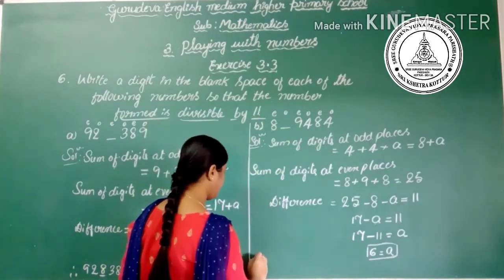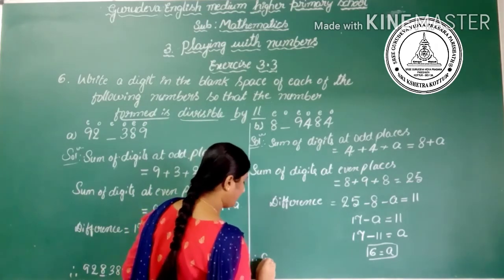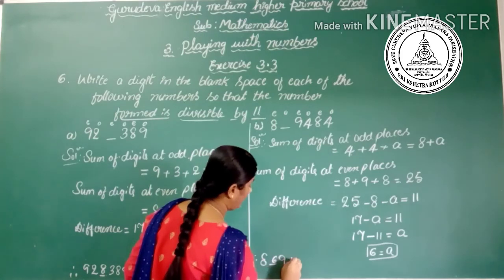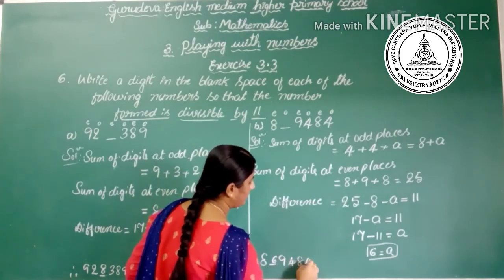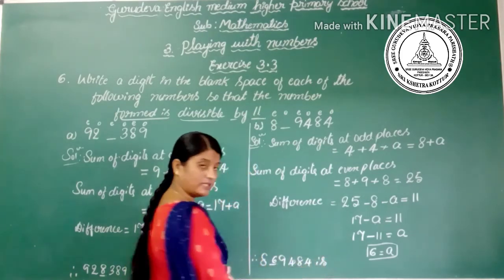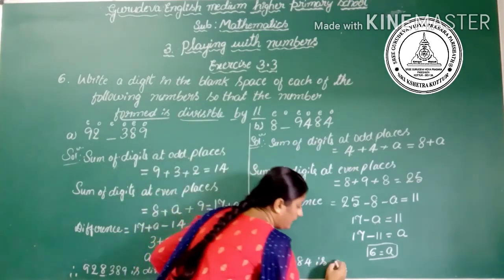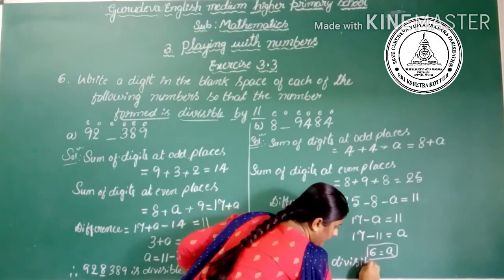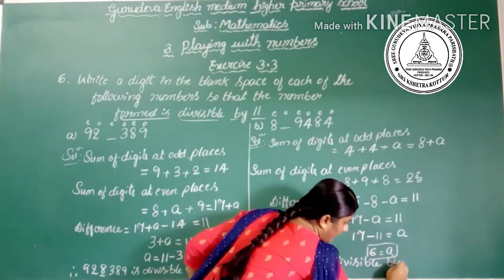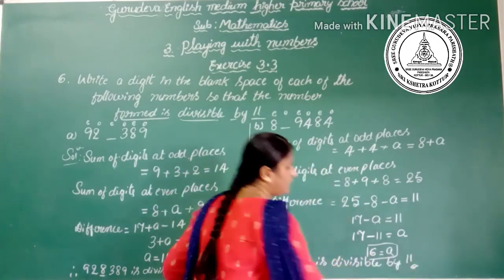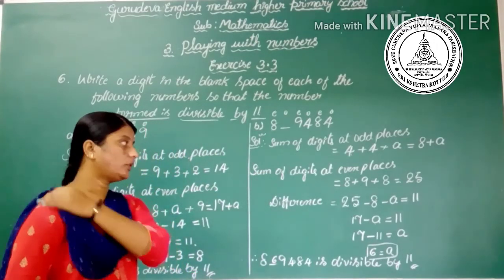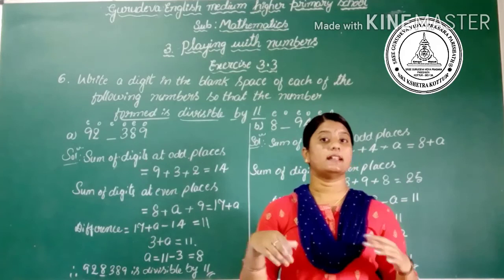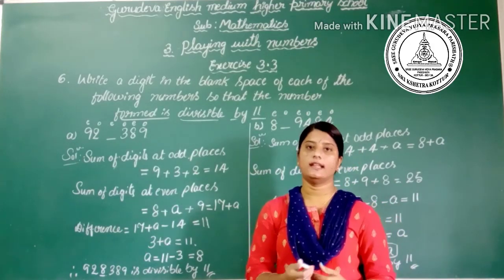Therefore 8, 6 in the space, 9, 4, 8, 4 is divisible by 11. Okay, up to here we have completed exercise 3.3. In the next class we are going to learn about the